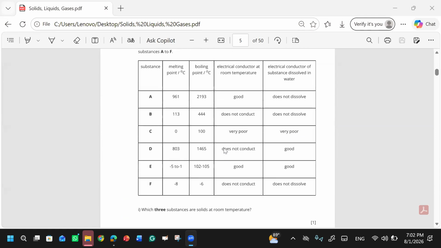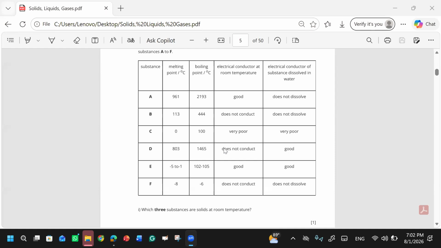I wasn't sure, but then I wrote E because the melting and boiling points are at different temperatures. Yes, you are right, because the melting and boiling points are not sharp.